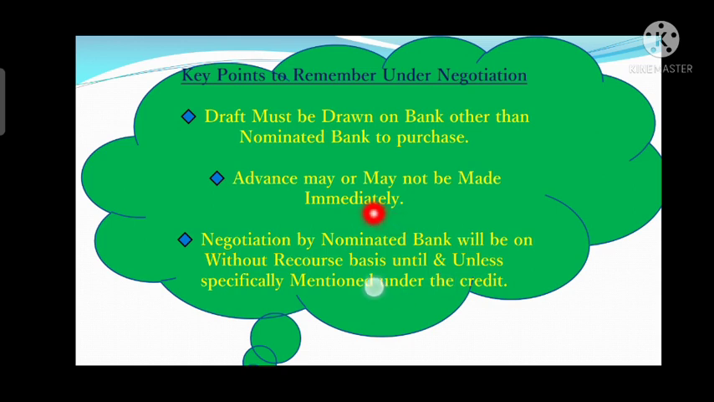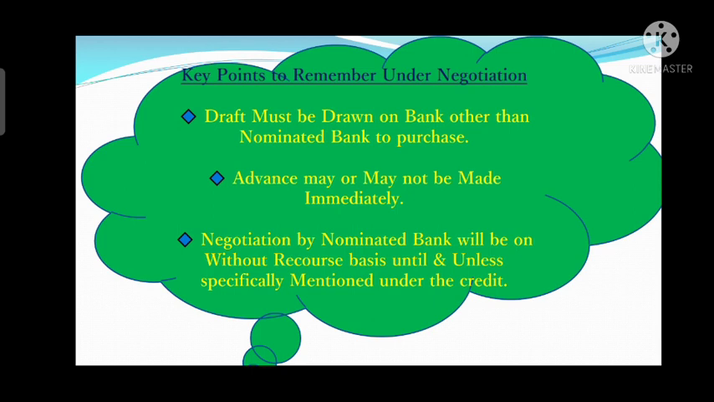If the nominated bank negotiates the document, then it will be on a without recourse basis. Without recourse basis can also be called non-recourse basis. It means if the nominated bank negotiates the document, then it will be on a non-recourse basis unless it is specifically mentioned under the credit, or there is an agreement between the nominated bank and the beneficiary that this negotiation will be on a recourse basis. If there is no such agreement between the nominated bank and the beneficiary, then such negotiation will be on a